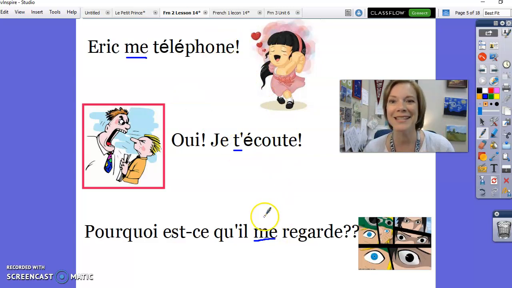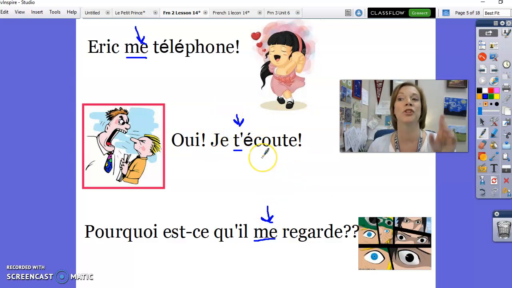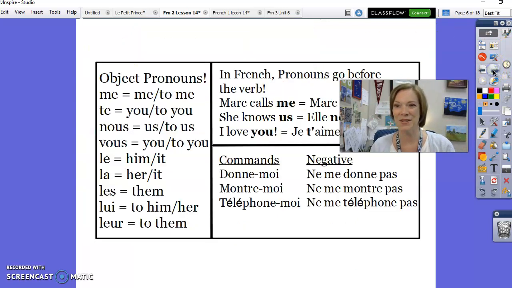With all of these examples, the word me, the word you comes before the verb. I'm listening to you in English, but je t'écoute en français. He calls me in English, but in French, Eric me téléphone. Vous voyez la différence? Okay, super bien.